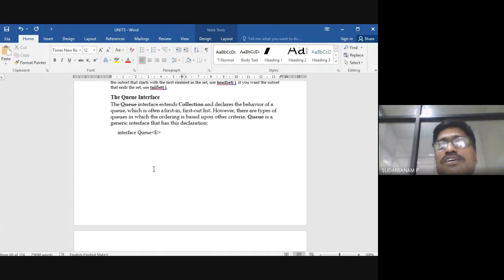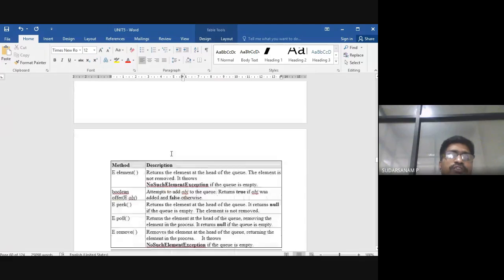The elements are inserted at one end and deleted from the other end. For insertion and deletion you use two variables, front and rear. A stack is last in first out, but a queue is first in first out. Creating the object of the interface Queue<E>, using this object you do the operations.